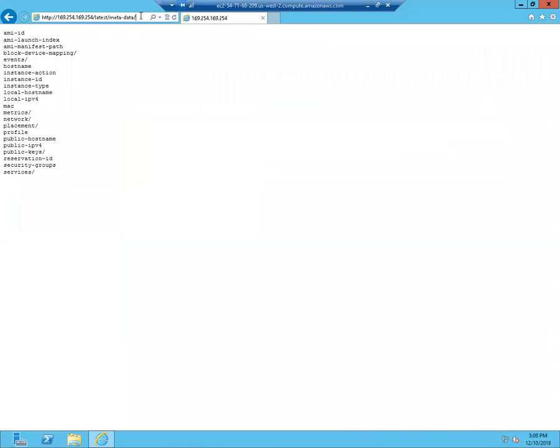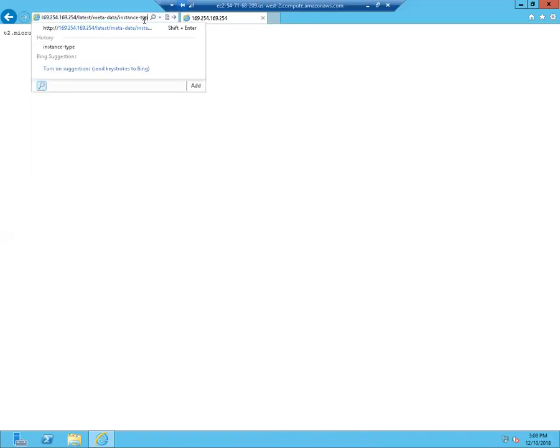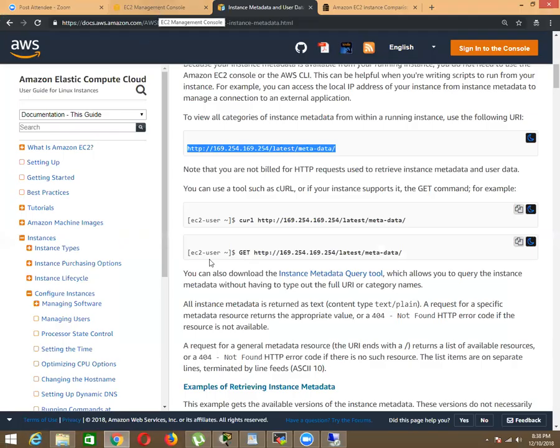Suppose you want to check instance type, and you see the instance type is t2.micro, and you want to check the public IP. So just type public IP before and you can see the public IP. Like this, it will show you all the local information with that link, and that is the default one for Linux as well as for Windows. Okay, that's instance metadata.